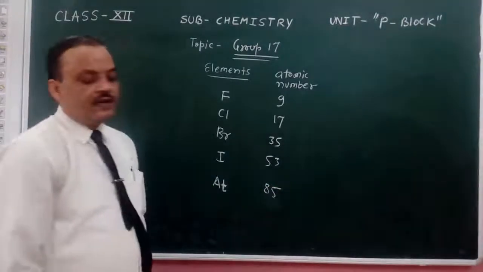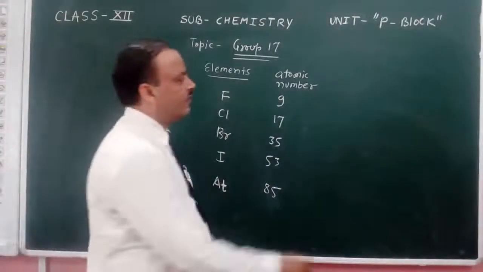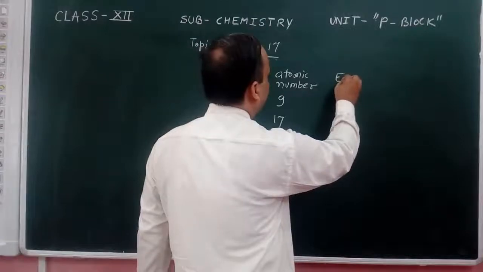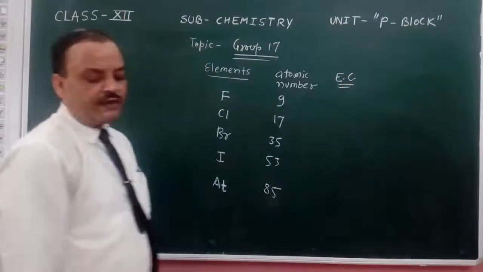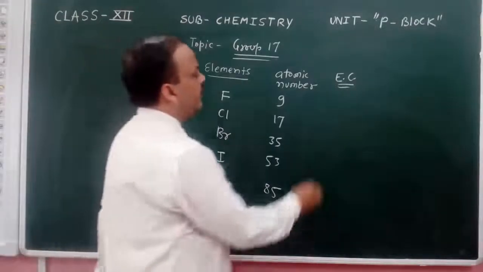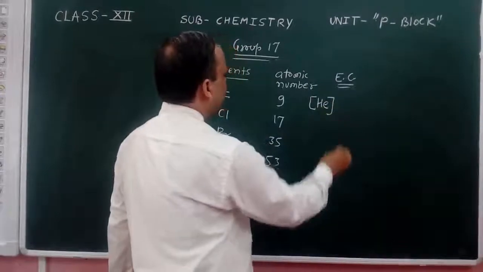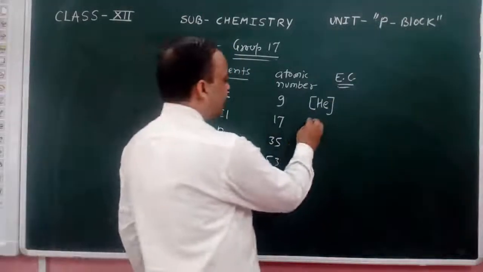This is about the electronic configuration of these elements. We have electronic configuration, EC. In this electronic configuration, we are using the inert gases. For fluorine, helium is the inert gas. For chlorine, that is neon.